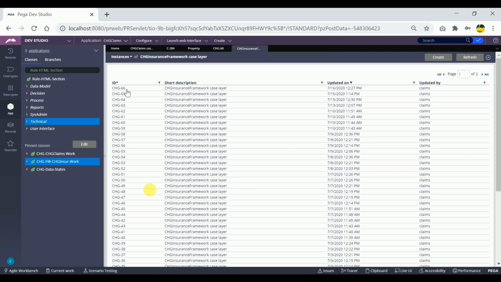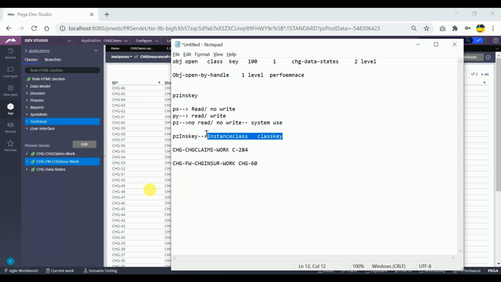So the instance class will be the same, and the ID unique for each record. It will be generated as different numbers with the class. As per the definition of pzInsKey, this will be a separate record and this will be a separate record.